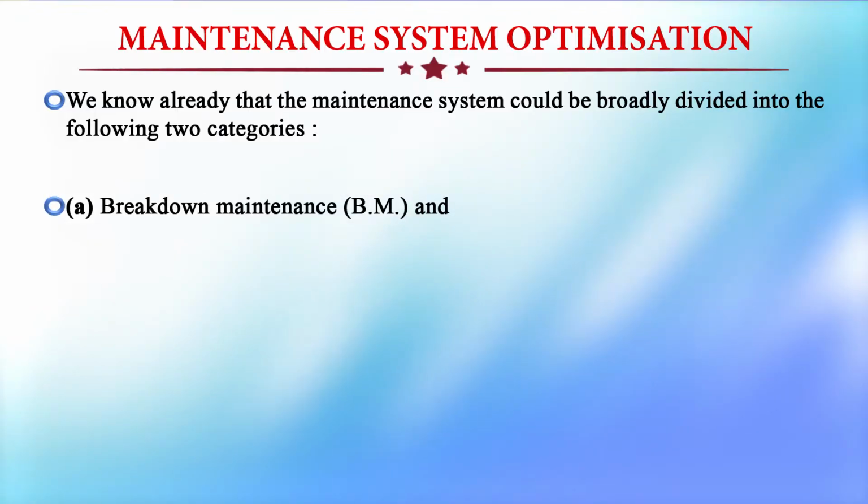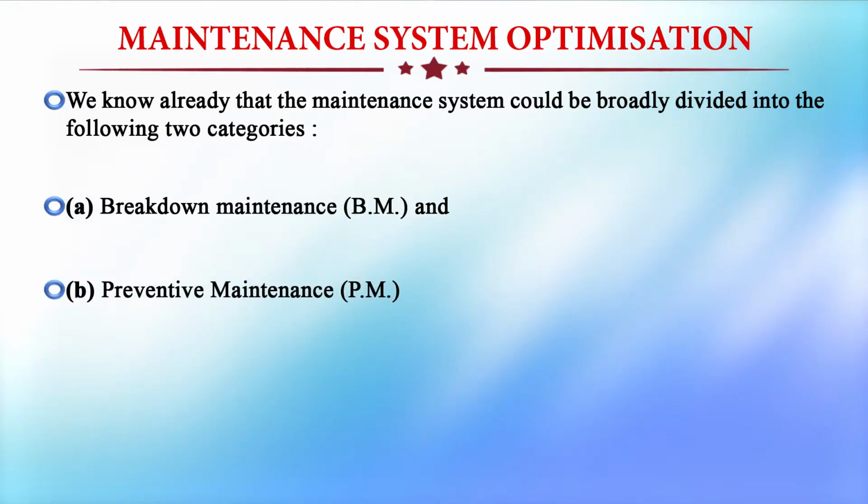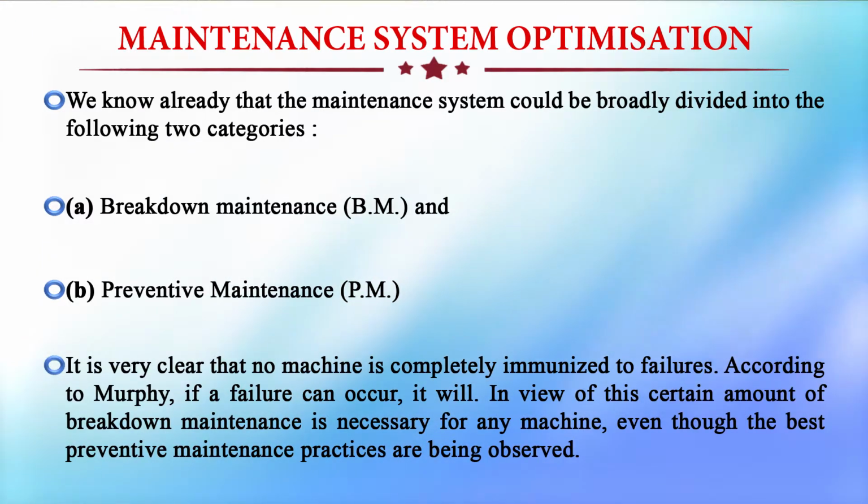Maintenance System Optimization. We know already that the maintenance system could be broadly divided into the following two categories: breakdown maintenance and preventive maintenance. It is very clear that no machine is completely immune to failures. According to Murphy, if a failure can occur, it will. In view of this, a certain amount of breakdown maintenance is necessary for any machine, even though the best preventive maintenance practices are being observed.